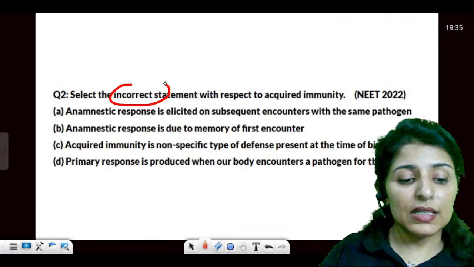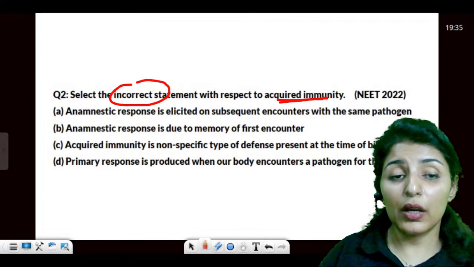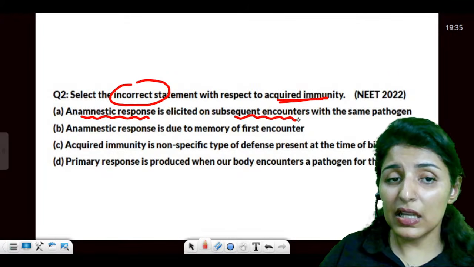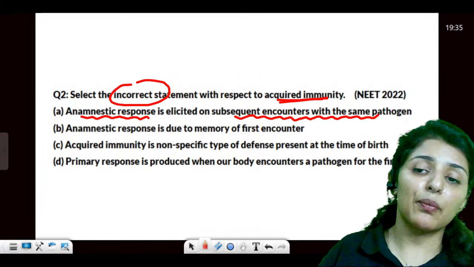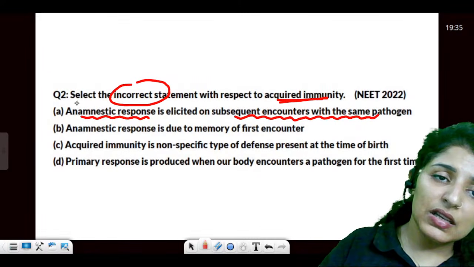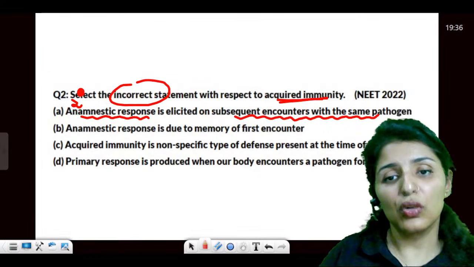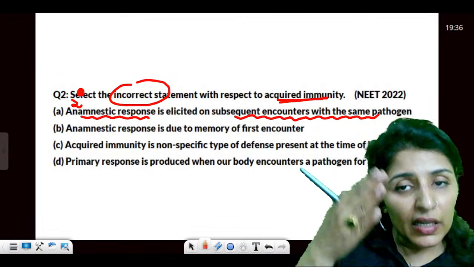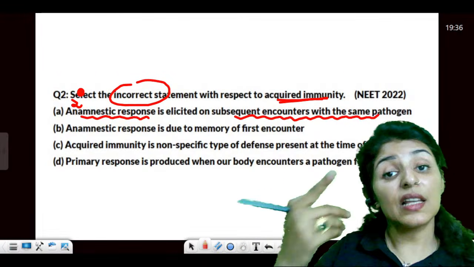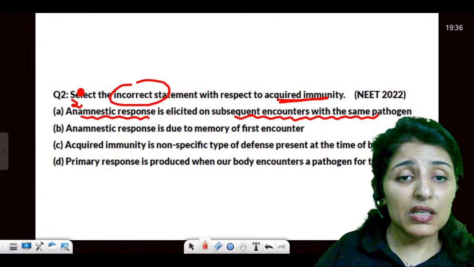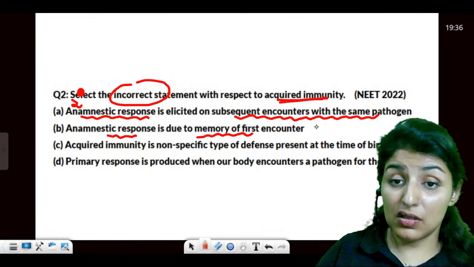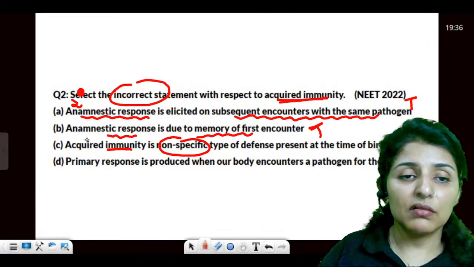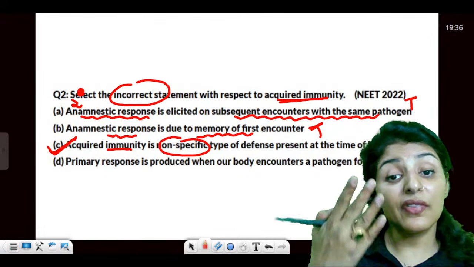Moving on. Incorrect statement with respect to acquired immunity. Anamnestic response is elicited on subsequent encounters with the same pathogen. Anamnestic response is the secondary immune response, which is true. Elicited means generated when we encounter the same pathogen for the second time, third time, and so on. Anamnestic is due to the memory of the first encounter. This is very true. Acquired is non-specific, that is the incorrect statement. Acquired is a very specific response.